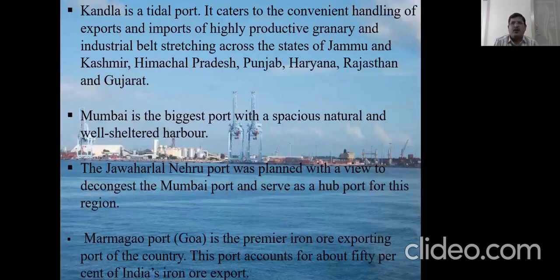Now we shall go about Kandla, which is a tidal port. It caters to the convenient handling of the exports and imports of the highly productive granary and industrial belt stretching across the states of Jammu Kashmir, Himachal Pradesh, Punjab, Haryana, Rajasthan and Gujarat. It is handling almost the northwestern states.